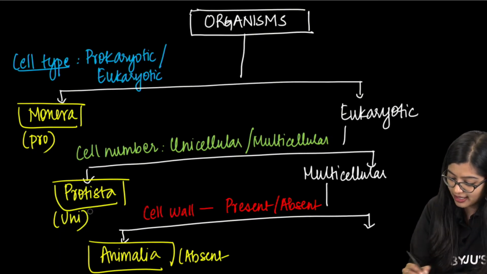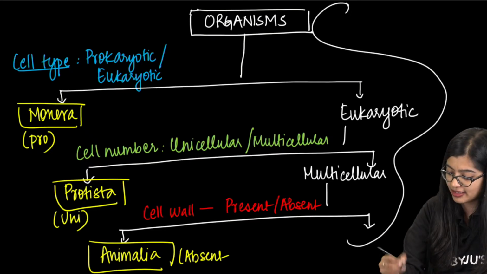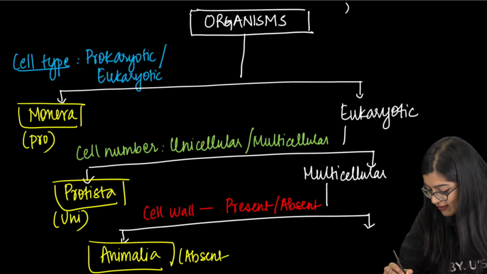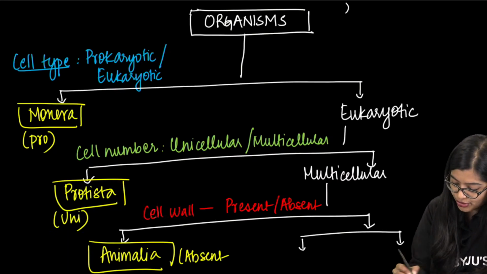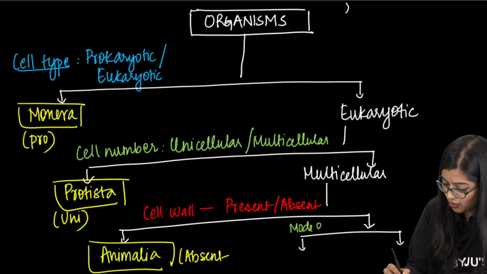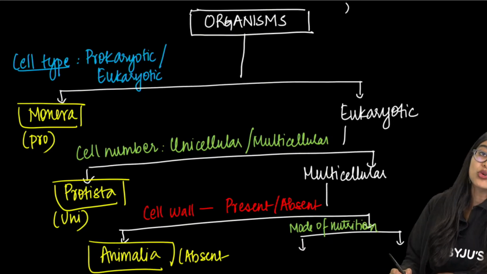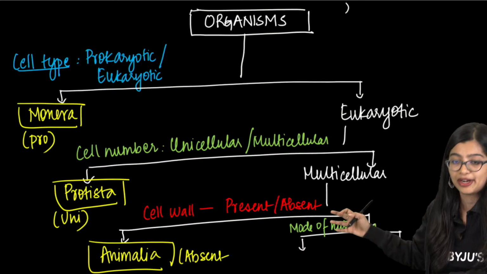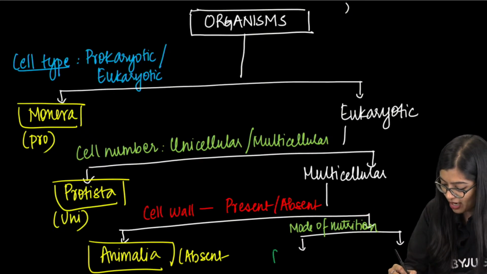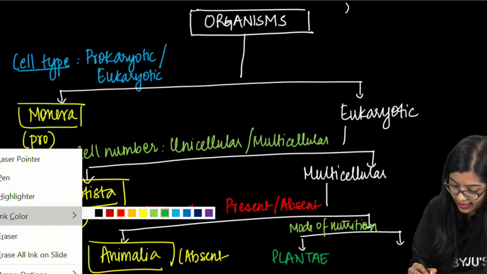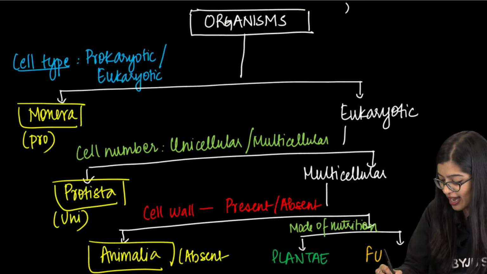And that is where he considered the last category. I am taking this here. I don't have enough place, so I'm squeezing it. So he considered the last category, that is mode of nutrition. Now we know mode of nutrition can be of 2 types. It can be autotrophic or heterotrophic. Based on this, if they are autotrophic, they came under Plantae. But if they are heterotrophic, then they came under fungi.